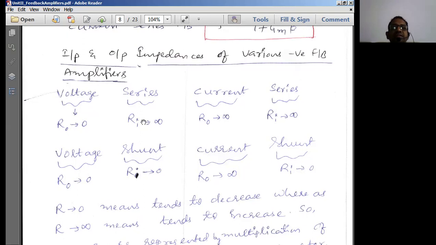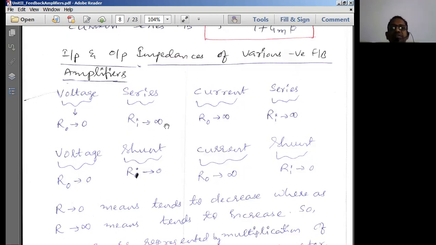Similarly, series. Series means what? At the input side, due to the series mixing, input voltage is going to get affected. Now we know the formula for voltage: V is equal to I into R. In V is equal to I into R, now I should not change. That means we understand that voltage is going to increase. So in the formula V equals I into R, when I is constant, when R increases, then only the V increases.